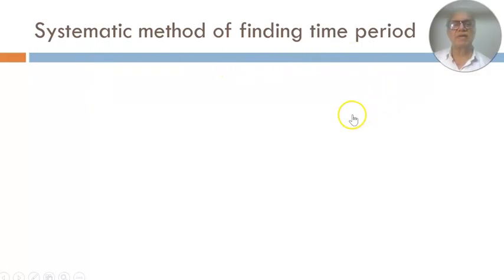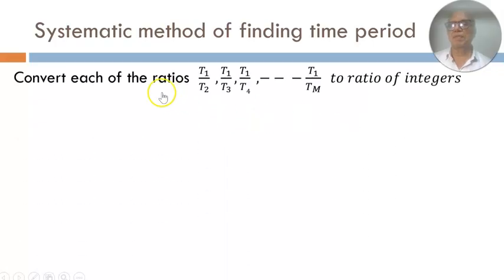Okay. Then let us try to find the systematic method of finding the time period. What is the way of finding the time period? So convert each of the ratios T1 by T2, T1 by T3, T1 by T4, etc. to a ratio of integers. So note that x1(t), x2(t) and their time periods are known. So T1, T2, T3, T4, etc. they are all known.